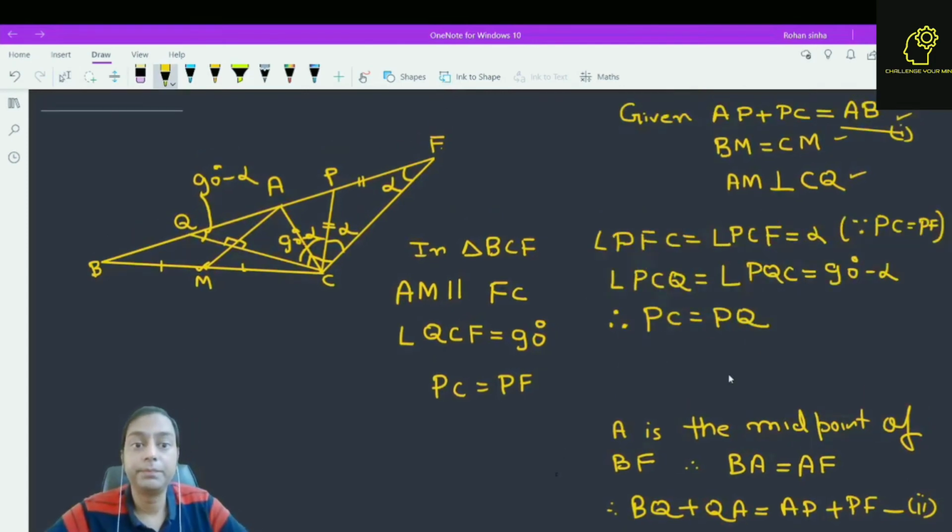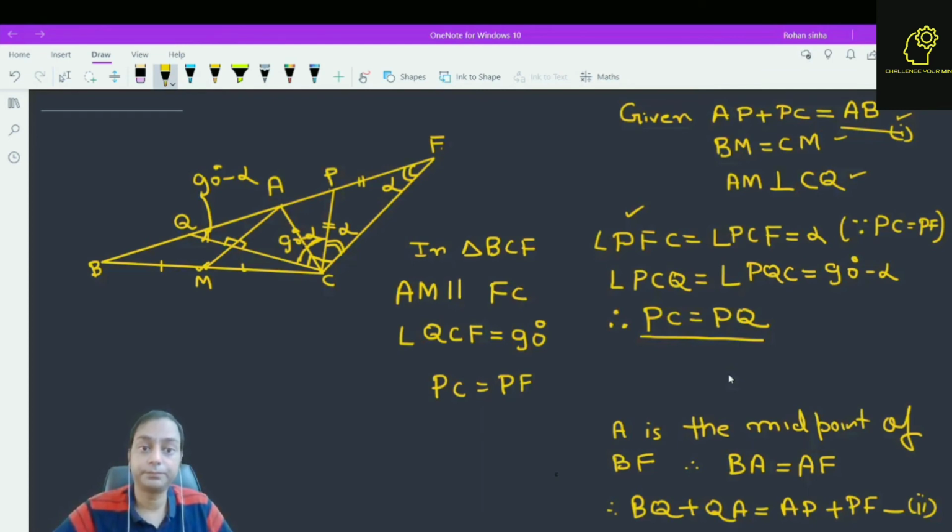So we can conclude angle PFC is alpha and angle PCF is also equal to alpha. And angle PCQ is 90 degrees minus alpha. And what about angle PQC? Also the same, 90 degrees minus alpha. So PC is equal to PQ. If PC is equal to PQ, what does it mean?